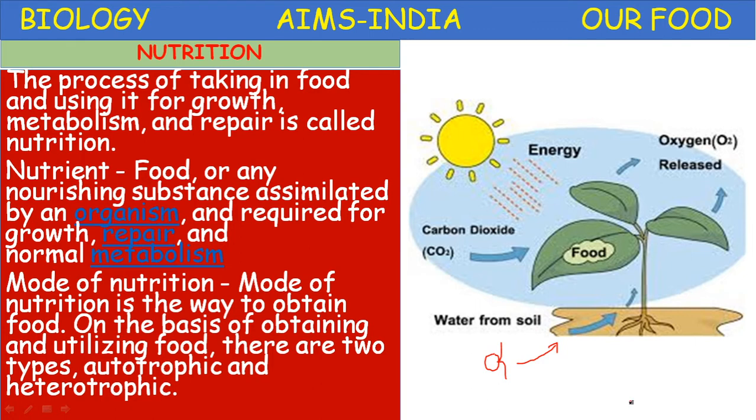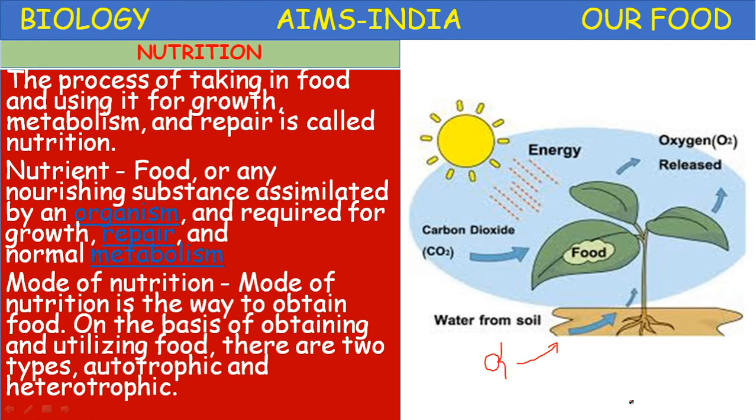We can define growth as a permanent, gradual change in the size of the organism. Next, metabolism. Metabolism is a broader term. It is divided into two parts, anabolism and catabolism.